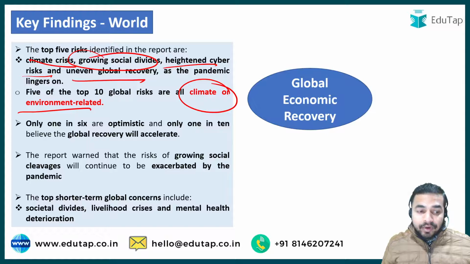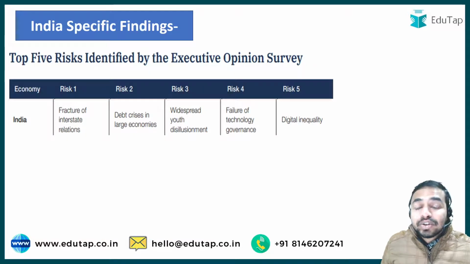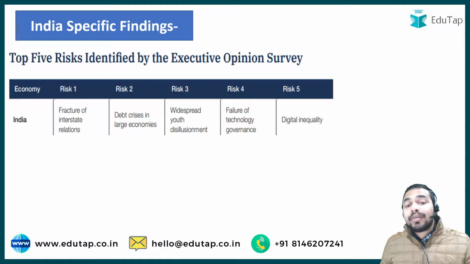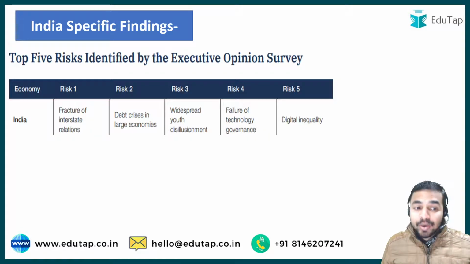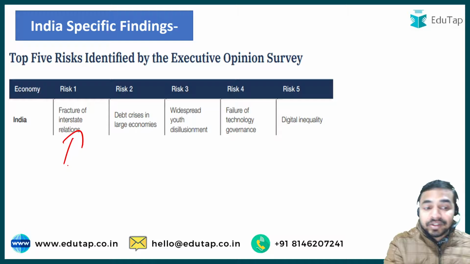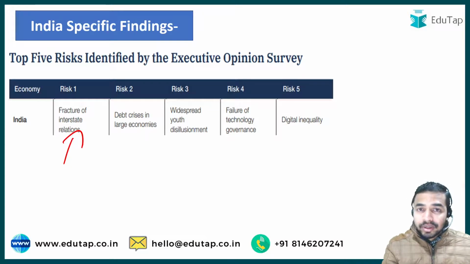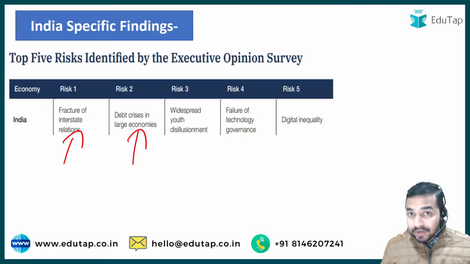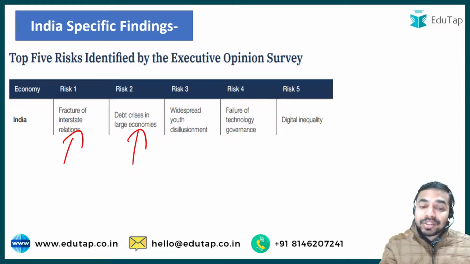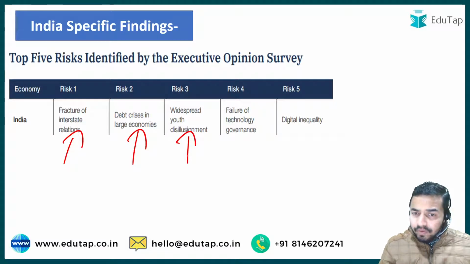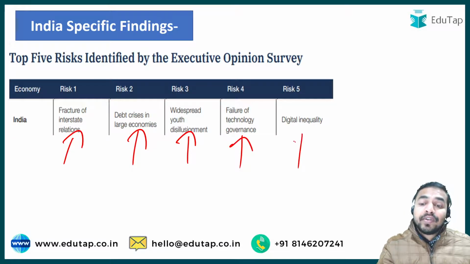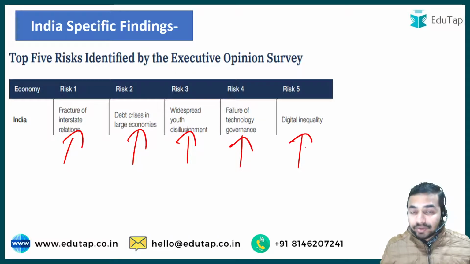Okay, and apart from that, when we talk about the top 5 risks in the case of India, here you can see that risk number 1, the topmost risk which is going to impact in the upcoming decade, is the fracture of interstate relations. The second most impactful risk is going to be debt crisis in the large economies, which is going to impact our country the most. The third risk is widespread youth disillusionment. The fourth one is the failure of technology governance, and the fifth one is digital inequality. So all of these risks are going to impact India in the upcoming decade.